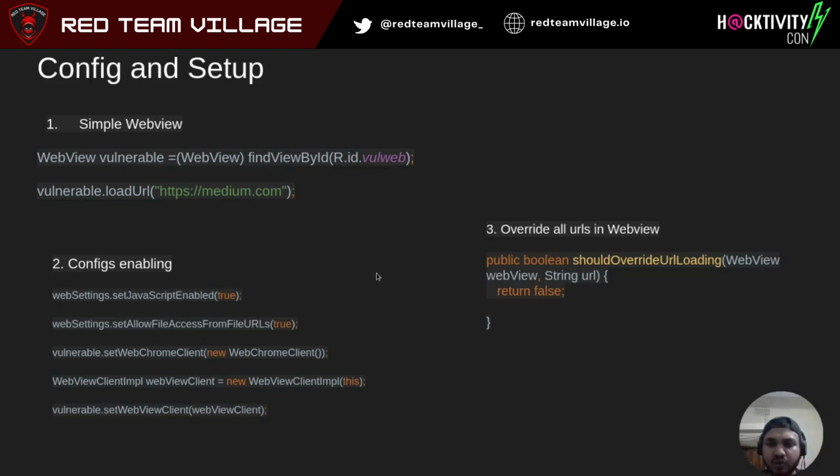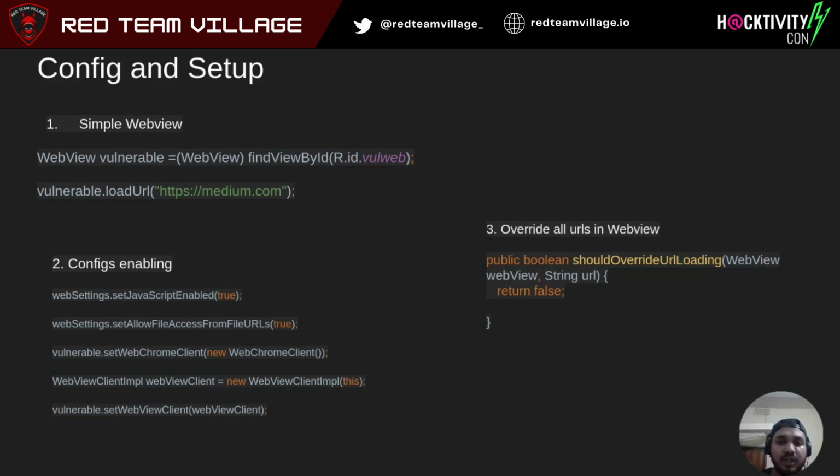Also overriding: once you have loaded a web page, you want all links that are clicked to be executed within your application. You can add the shouldOverrideUrlLoading function, and it will ensure that the web view loads all the links, all the hrefs, inside that web view only and does not move to another application.